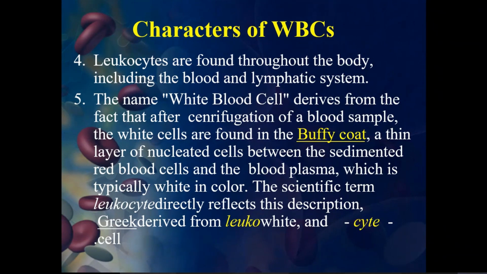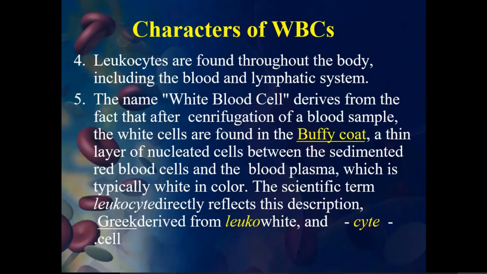And we know that the number of cells present in the case of red blood cells is more, whereas in the case of white blood cells it is less. The half-life of red blood cells is 120 days, and the half-life of white blood cells is days to weeks, a few weeks.